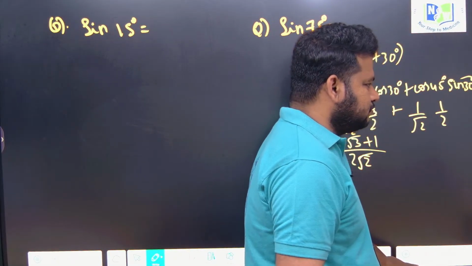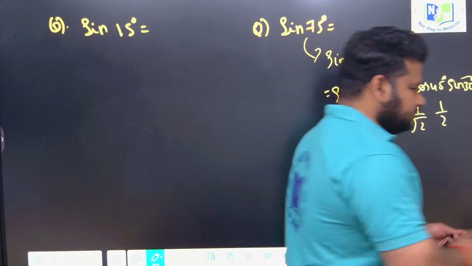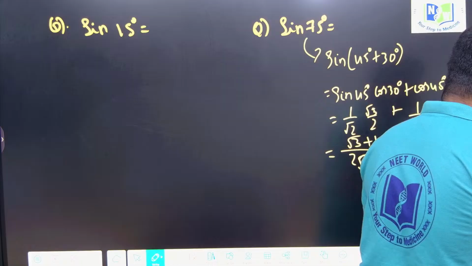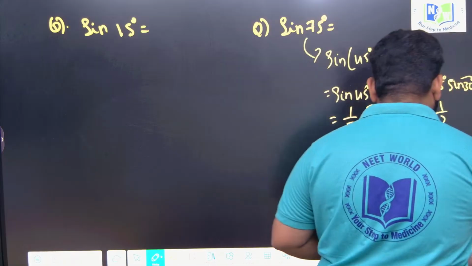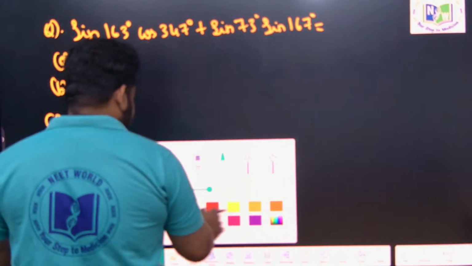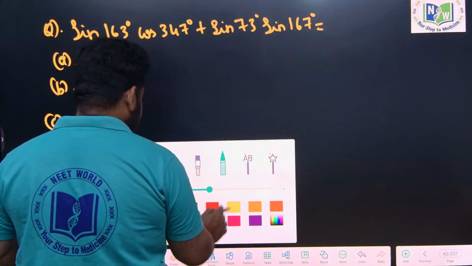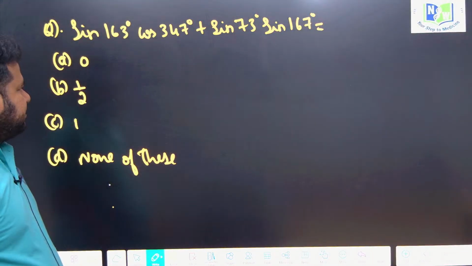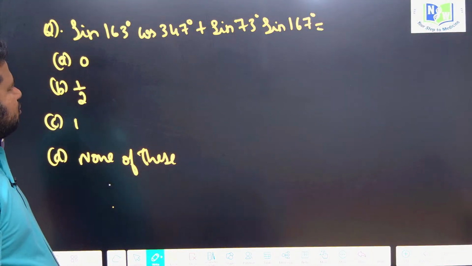Is it visible? Let me take yellow itself, no problem. So see here, they were given sin 163 degree, cos 347, sin 73, sin 167.